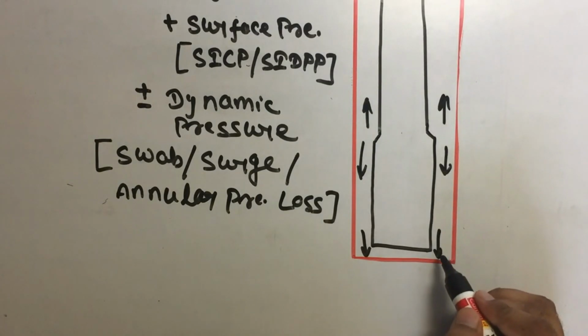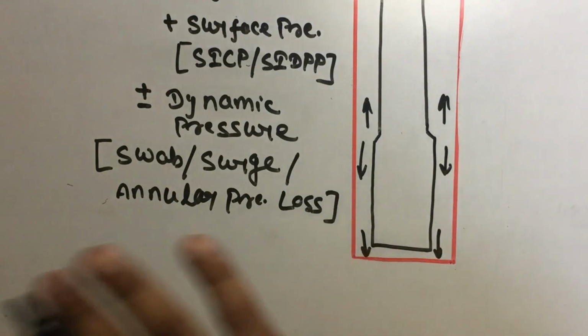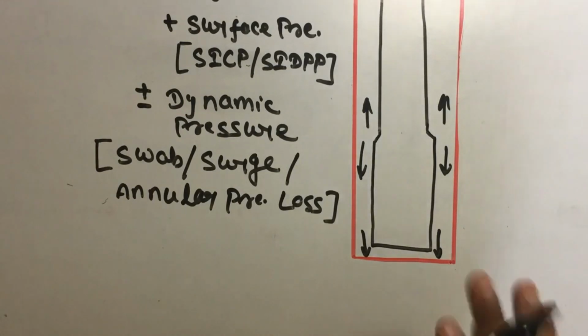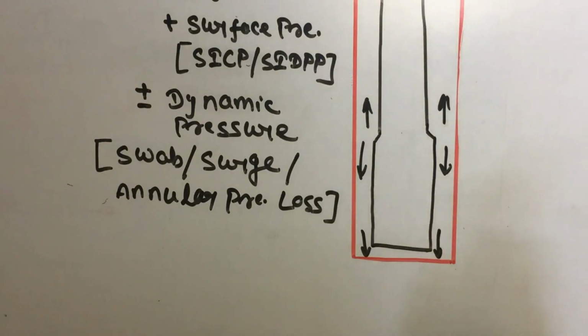This will affect the bottom hole, but all the surface pressure generated by the pump has no effect on the bottom. First understand this: only annular pressure loss affects our bottom hole.